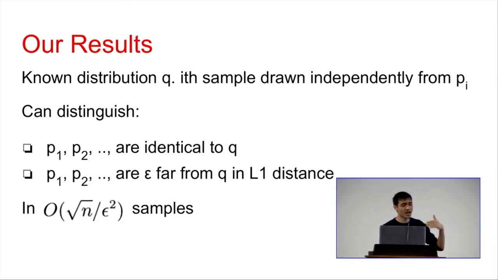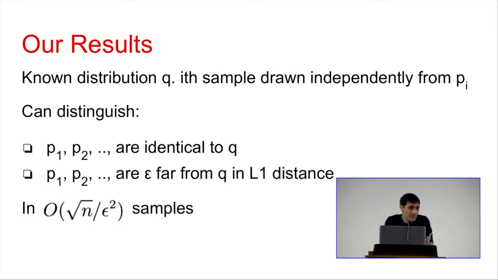And like I've talked about so far, if I just say that, then that's not going to be true. For example, all the Pis can be very far from uniform, but they can together congregate to look like they're uniform. For example, if all the Pis were just supported on one element, they had all their mass on one element, but the element was different every time, then altogether, once you get these samples, you're getting samples from different elements that look uniform.